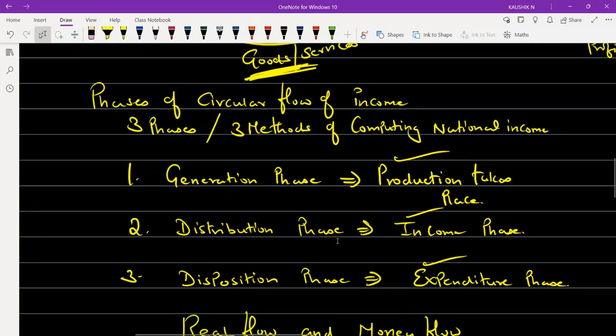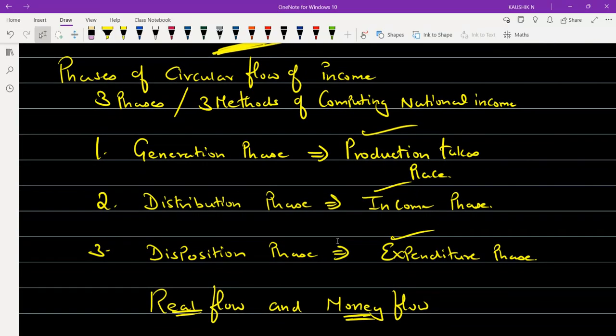And then we also discussed that there are three important phases in the circular flow of income, and these three phases contribute to the three important methods of computing national income. The three phases are the generation phase, distribution phase, and disposition phase.